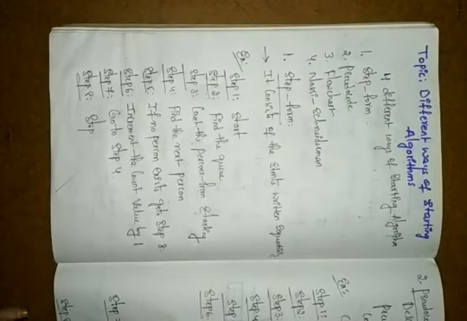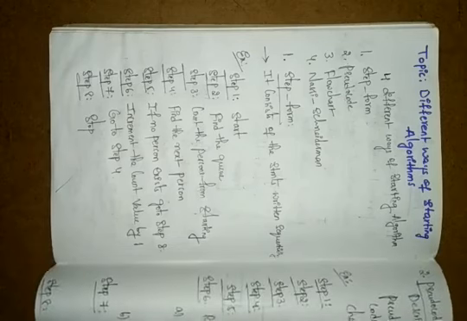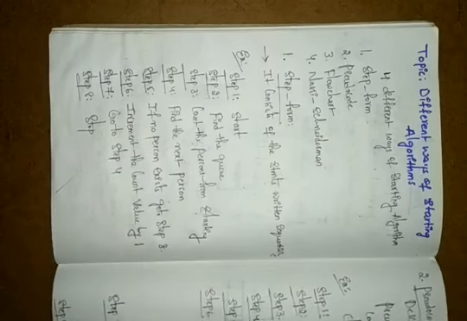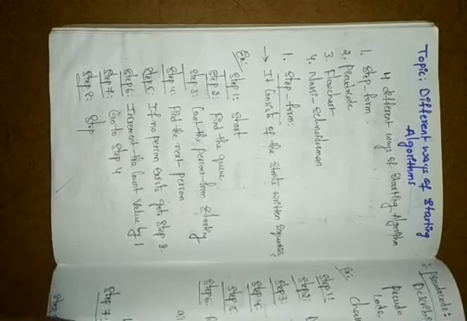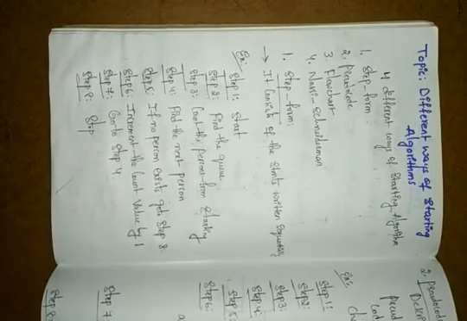One is step format, second is pseudocode, third is the flowchart, and fourth is Nassi-Shneiderman. In the step format, whatever program or problem you took, you write that into steps.